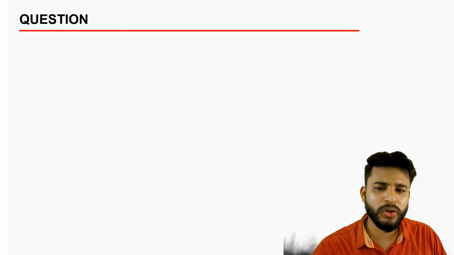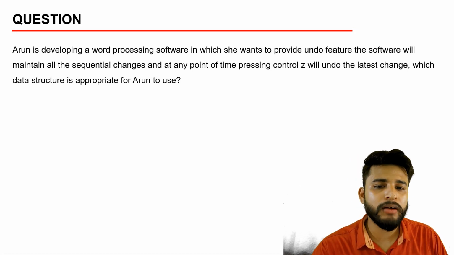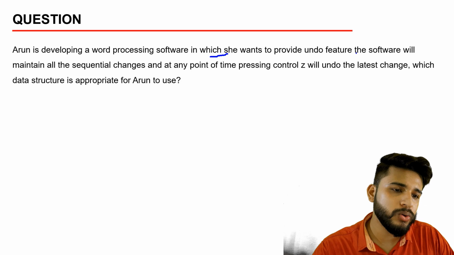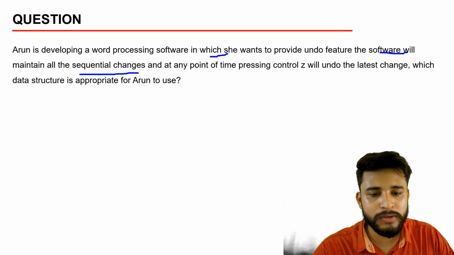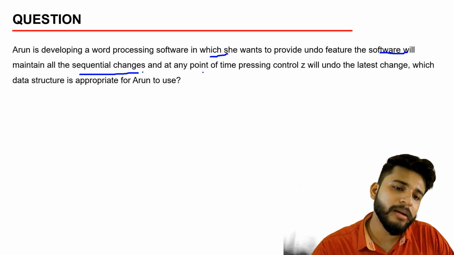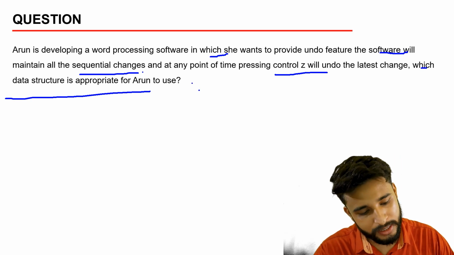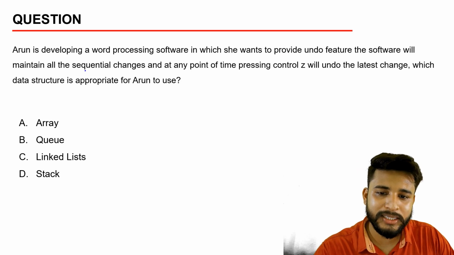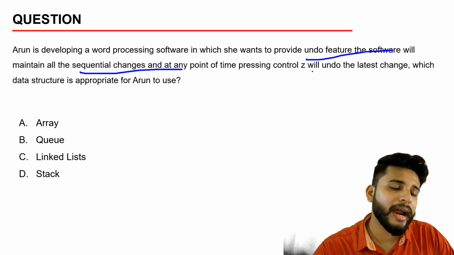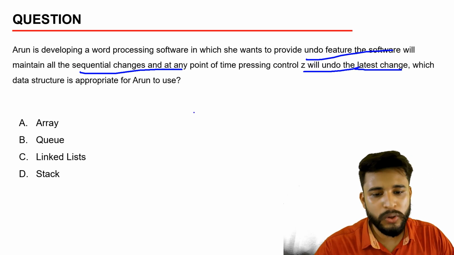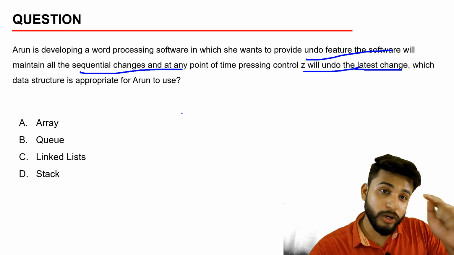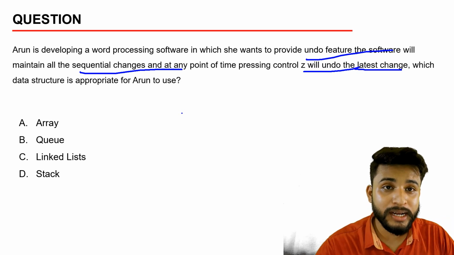Let's take the next question, which is of a similar kind. Arun is developing word processing software in which he wants to provide an undo feature, so that the software will maintain all the sequential changes, and at any point in time pressing Ctrl Z will undo the latest change. Which data structure? From this question you can see sequential changes, undo feature, and Ctrl Z to undo the latest change. So in this data structure you need to undo the latest change that has been made.